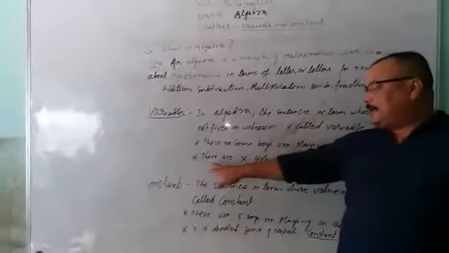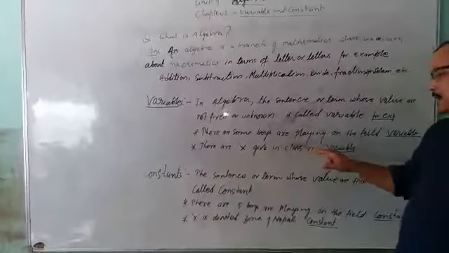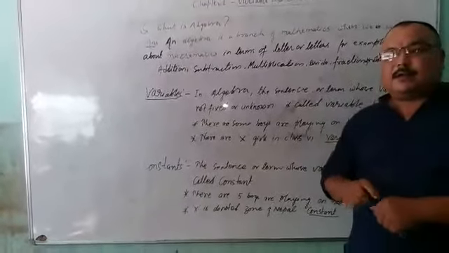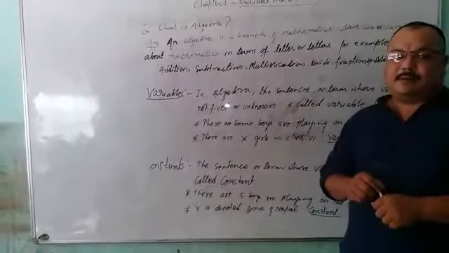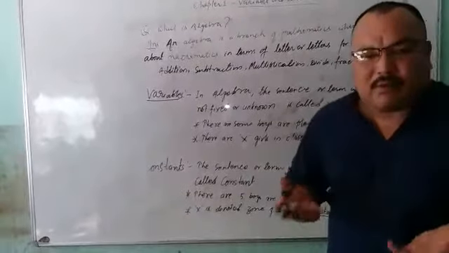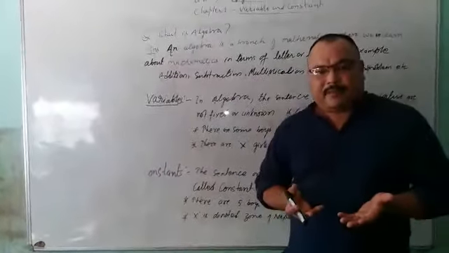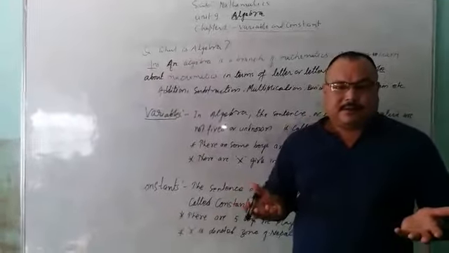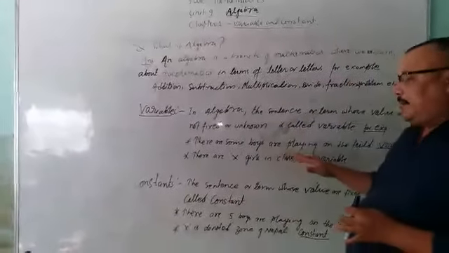Another sentence is: there are X girls in class 6. This sentence is also a variable, because X girls means how many, it's not clear. That's why it is a variable.